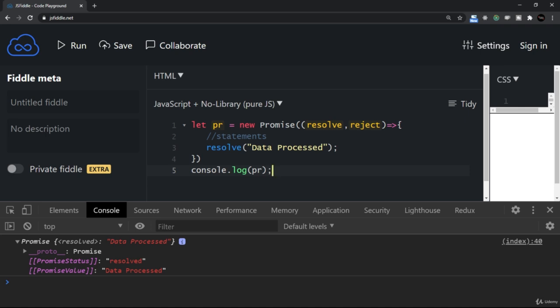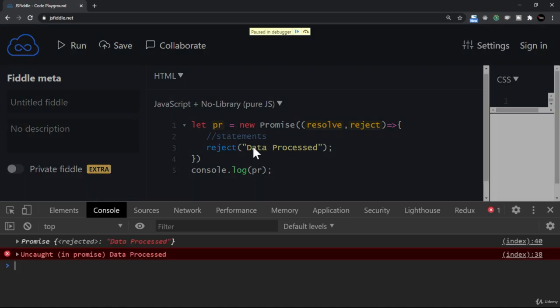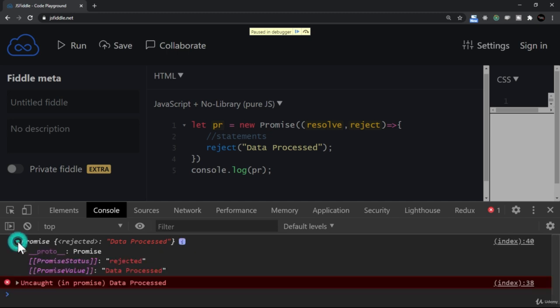Now, instead of resolve, you can certainly say reject. If you do that, in case of failure, you may have a reject statement. As you see, because it is reject, there is an error also generated, and we have the state as rejected. We do handle errors also with promises. That also we are going to see in just a few moments. So this is the basic syntax of dealing with the promise.